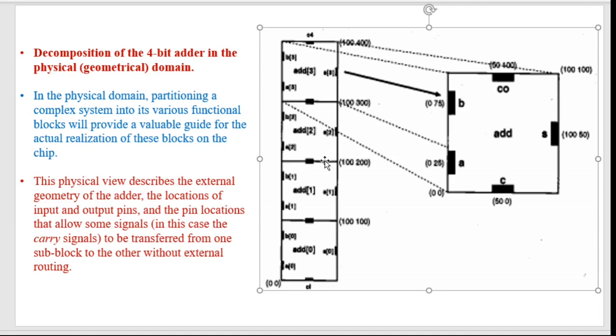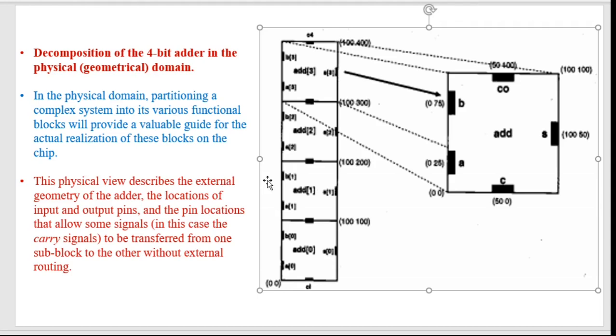Suppose this vertex is 0 0, and this vertex is 400 400. So if I ask what is the location of A2, and what is the location of this S1, can you find out? Yes, we can find out. Let's try to find out the location of A2 and the location of S1, and try to match with your friends to see if you are correct or not. If you are not able to do so, then ask me, I will tell you.